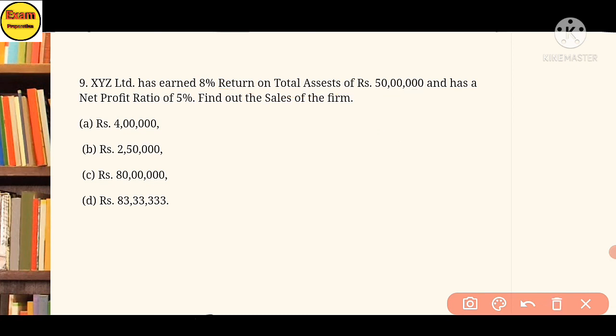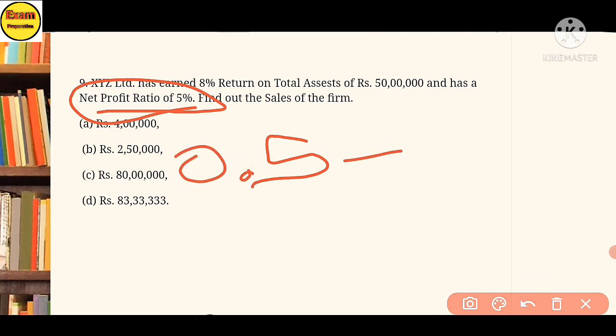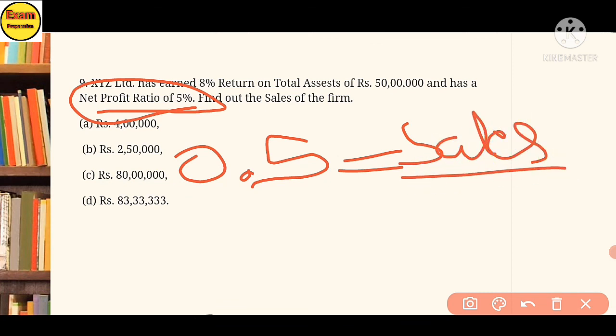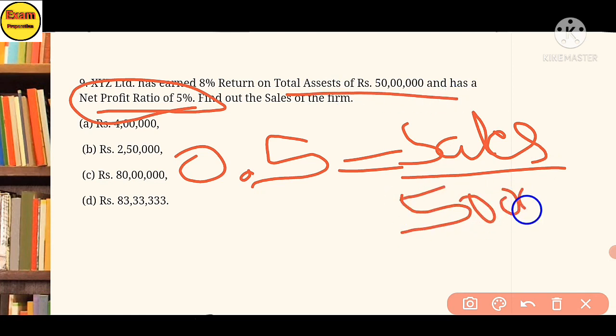You will put in the formula the net profit ratio 5%, 0.05 is equal to sales divided by total asset, which is 15 lakh multiplication 15 lakh is 0.5. You will get the answer, option B, 2,50,000.